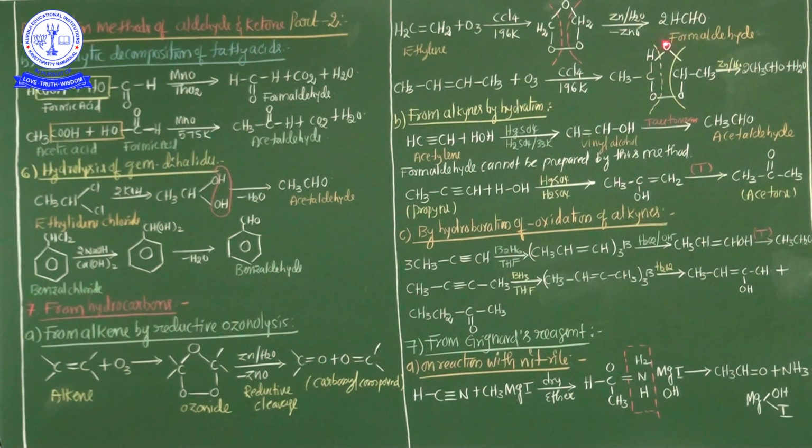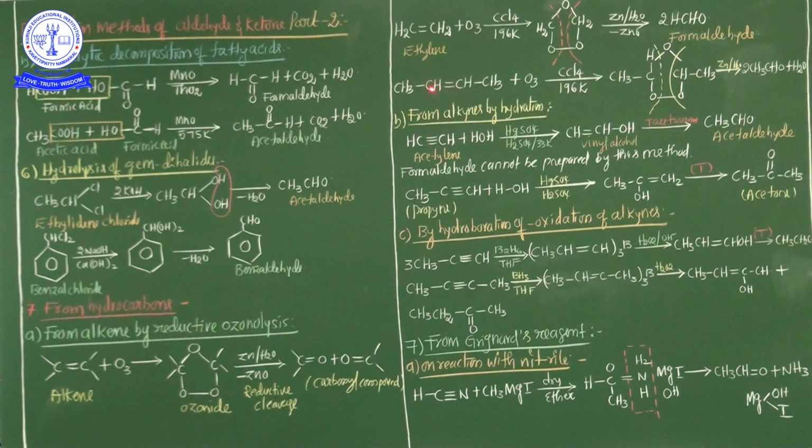This is another important preparation method of aldehydes and ketones. See one more example here. CH3CH double bond CHCH3. What is this compound's name? But-2-ene, because there are first, second, third and fourth carbons. So the word root is but.